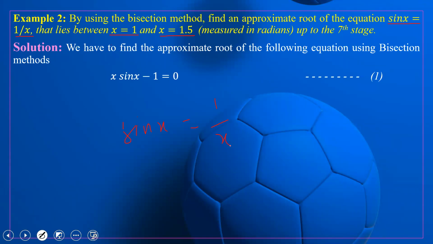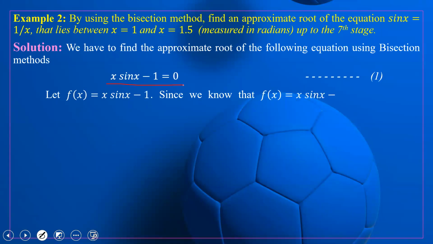So multiply this to this side. What can we write? x sin x minus 1 equal to 0. So let us consider it is f of x. f of x is equal to x sin x minus 1. Since we know that f of x is equal to x sin x minus 1,